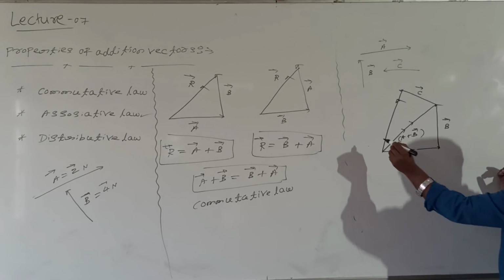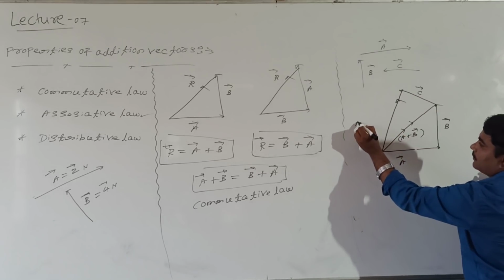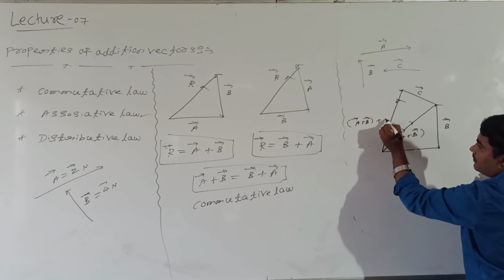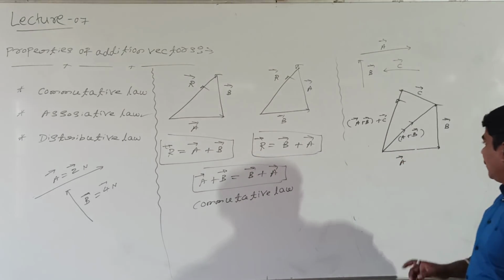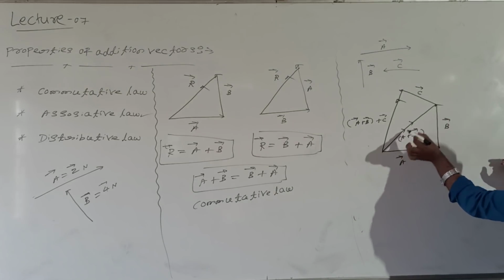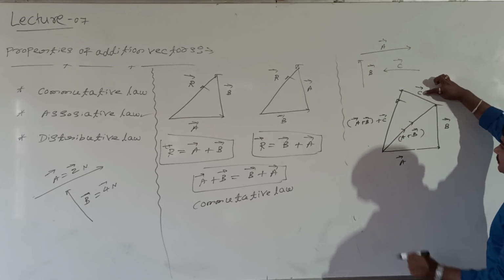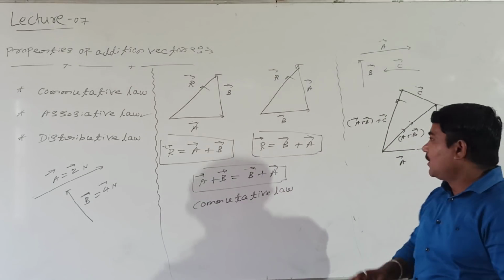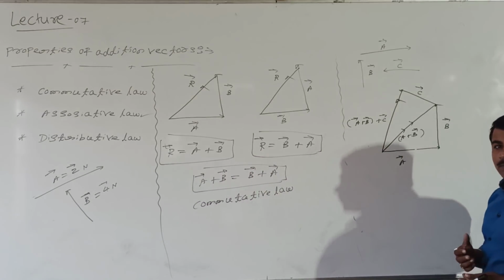How to take this actually? This is nothing but the resultant of this one and this one. I will take it like this: vector A plus vector B plus vector C. You got it? First of all, I will take vector A and vector B. Resultant of vector A and vector B is A plus B. Then vector C I will take in this direction. Then addition of vector C and A plus B gives the resultant. A plus B plus C I added in this manner. Then shall I take one more, in reverse manner?